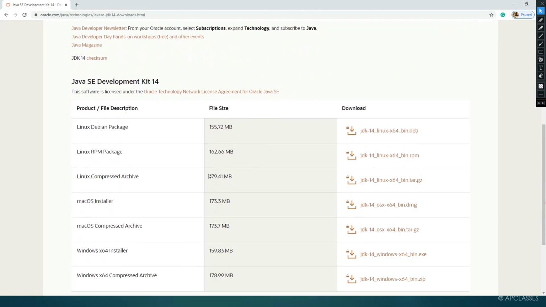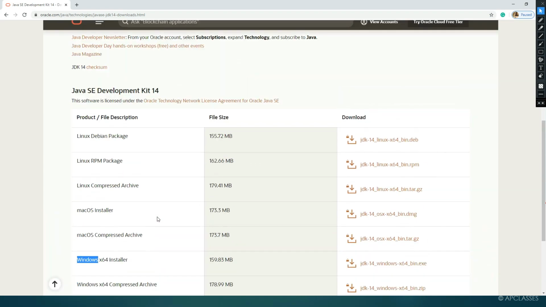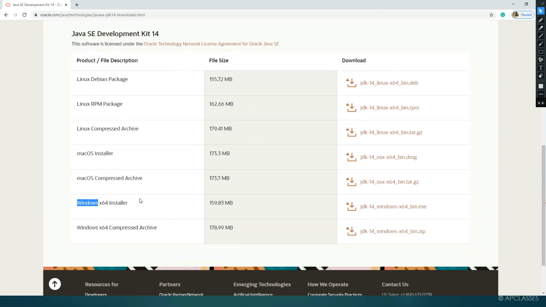Now let us scroll down. Once you scroll down, you will find that for Linux environment a JDK can be downloaded. For Mac operating system a JDK can be downloaded. For Windows operating system JDK can be downloaded. Here you will find the JDK for different operating systems. Basically Java is providing its facility for three operating systems: one is Linux, another is Mac, and the third one is Windows.